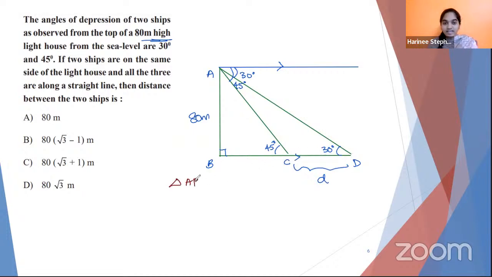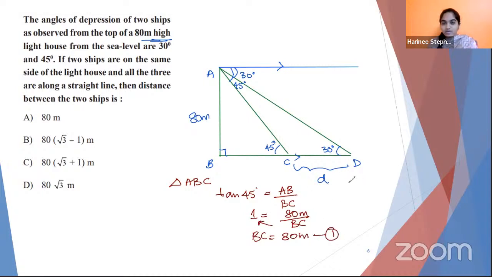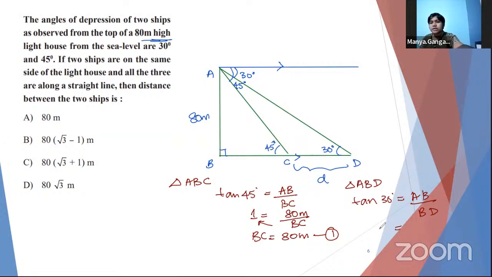So first in triangle ABC, tan 45 is equal to, I think you all can do simultaneously as I'm doing. So tan 45 value is 1. AB value is 80 meter divided by BC. And hence BC is also equal to 80 meter when I transpose. This is your one hint. Next, when I go for the next right angle triangle, ABD, in that, tan 30° is equal to AB upon BD. So here tan 30, what's the value of tan 30? 1 by root 3. Yes, very good.